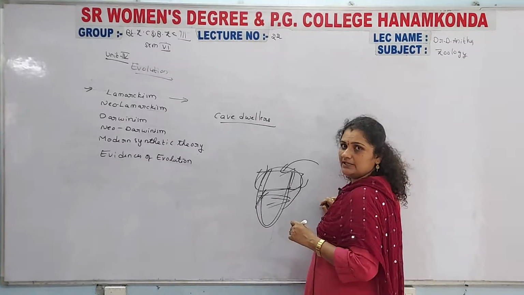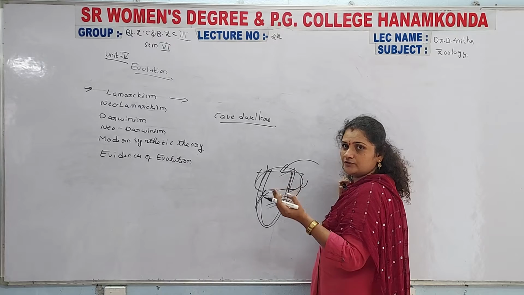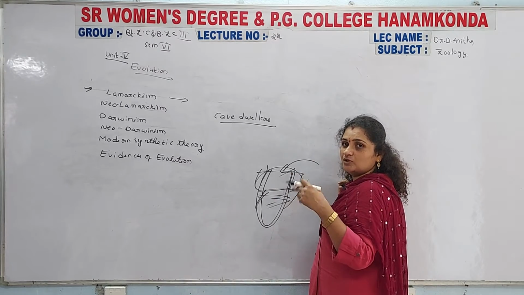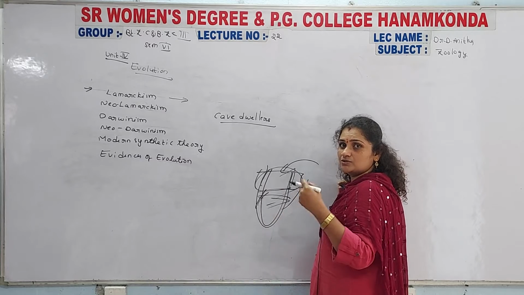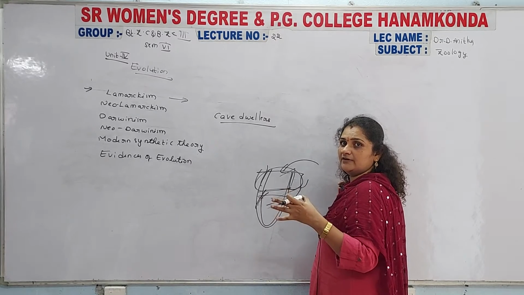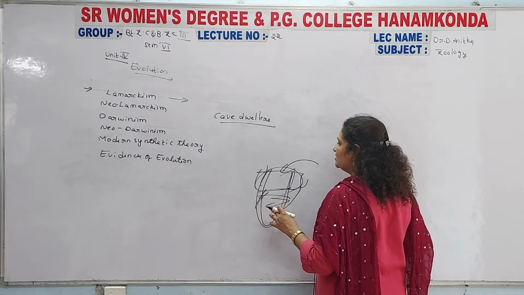They are completely adapted to live inside the caves. Due to protection from their enemies and from other unfavorable conditions, some of the organisms live completely inside the caves. They do not come out from their cave. So due to that reason, what happens?